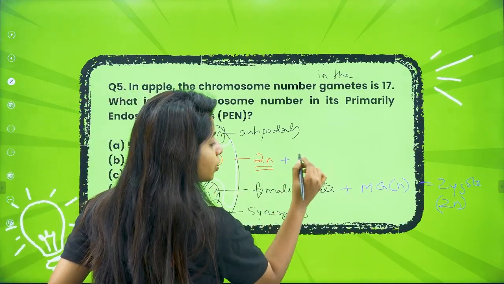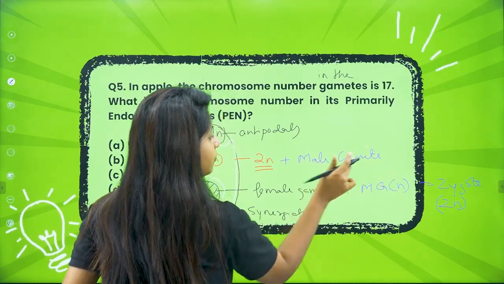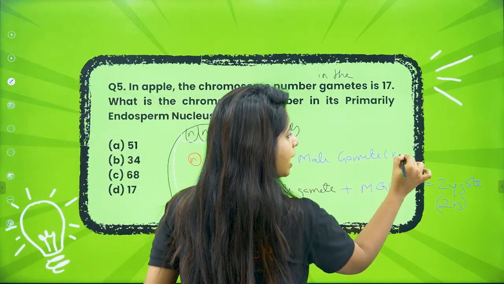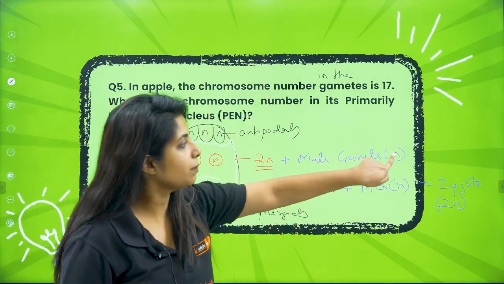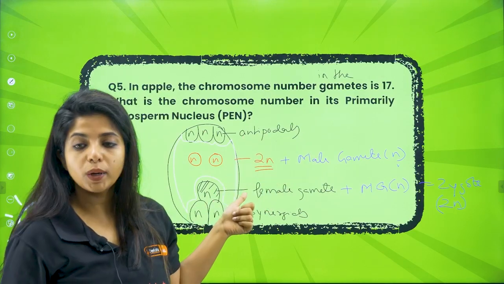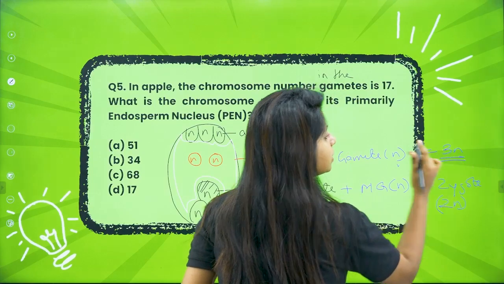Again, one male gamete is going to come. We remember, right? I told you right now. The second male gamete fuses with the central cell's polar nuclei, right? The male gamete over here also has n number of chromosomes. So this time it is n, and here you have 2n already. So n plus 2n becomes what? 3n.